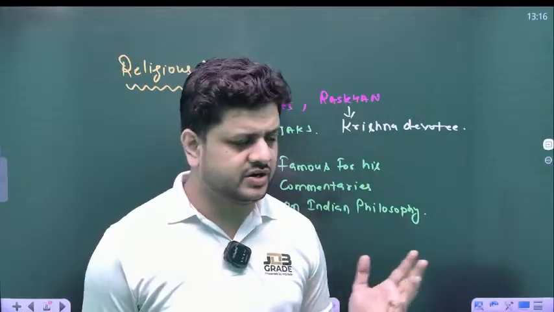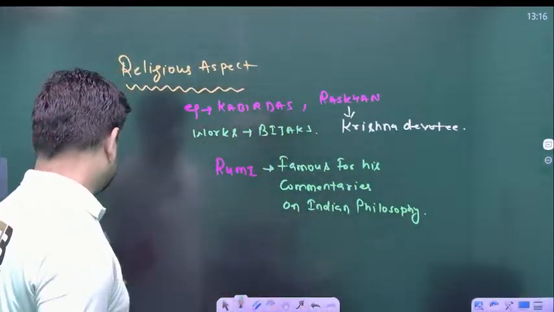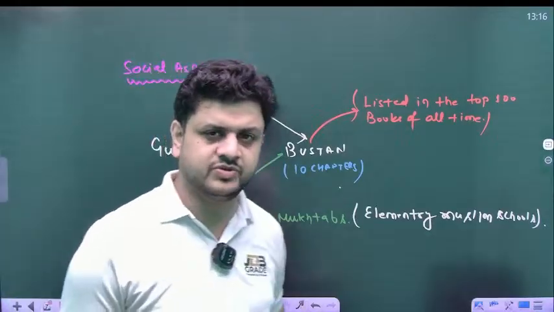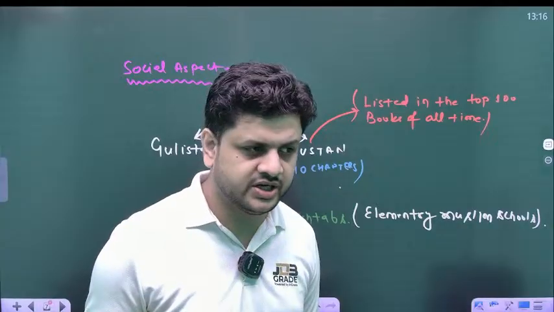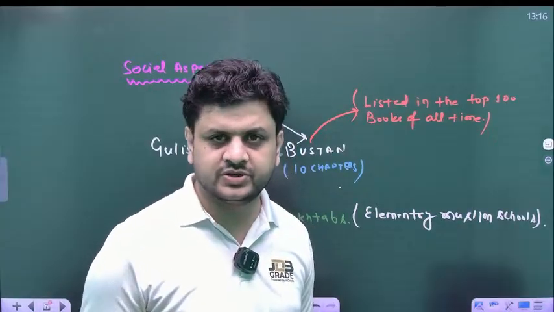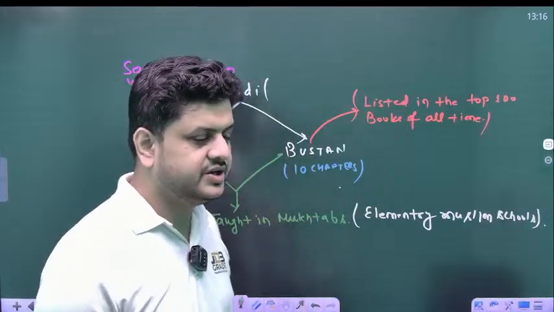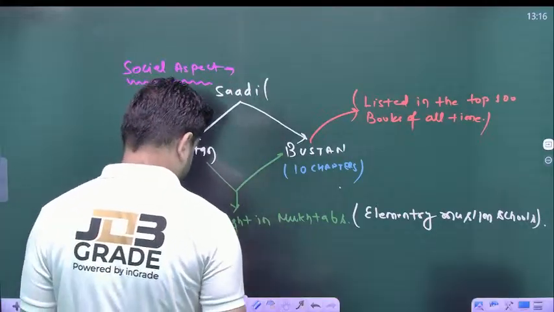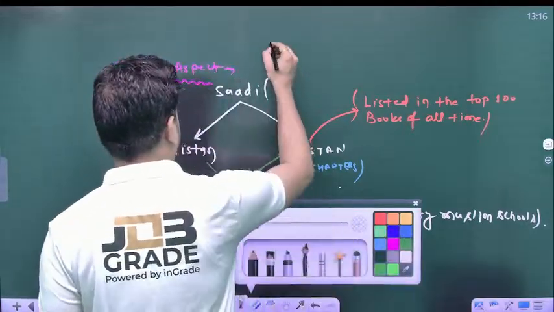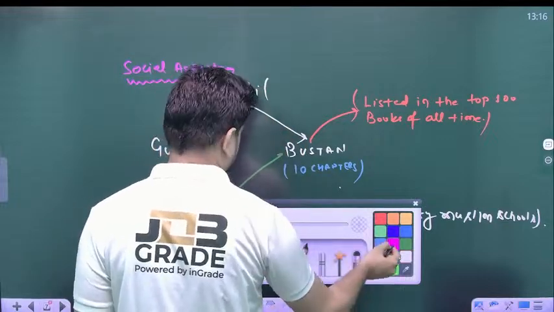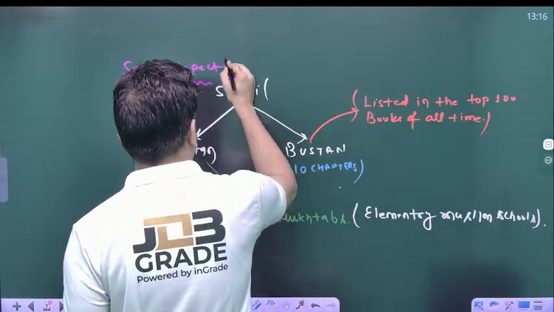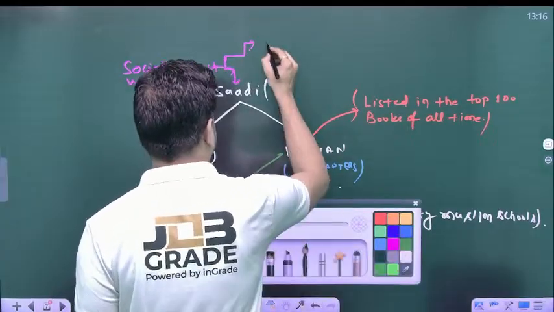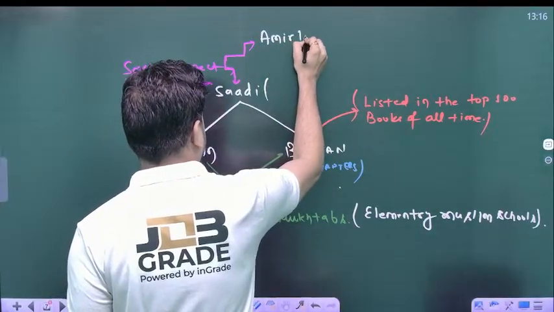Let me remind you one thing: whenever you discuss these social aspects, the name of Amir Khusro is very famous. He was the disciple of Nizamuddin Aulia, and he wrote his songs and poems, especially in Persian as well as Hindi and Punjabi language. So you can give one more example: Amir Khusro. If Sadi is here, then Amir Khusro is here.